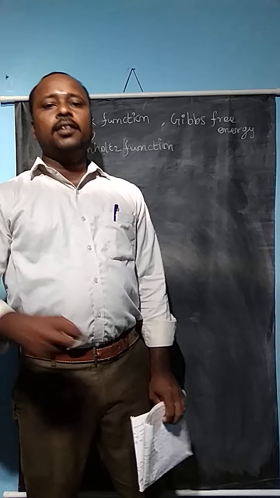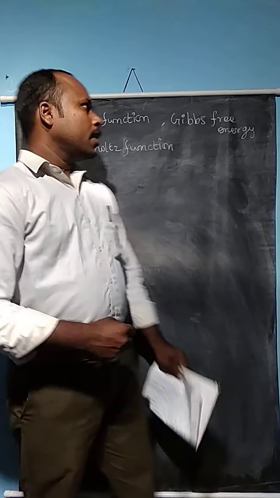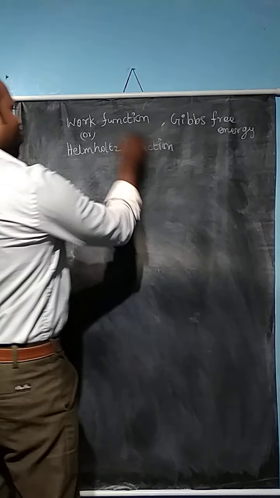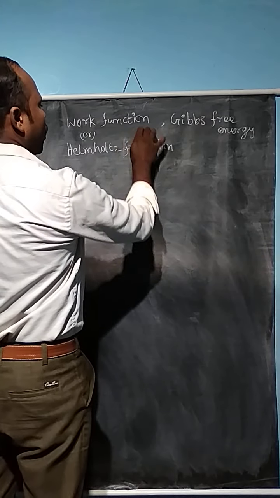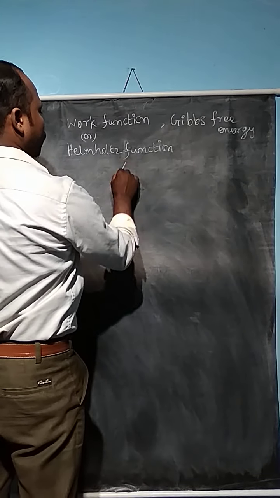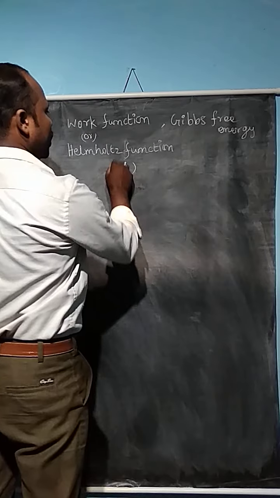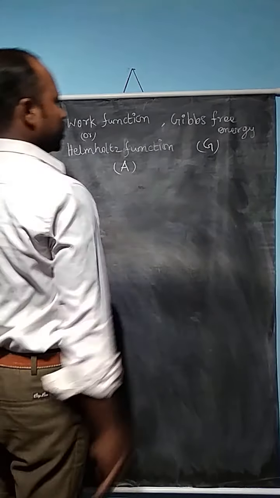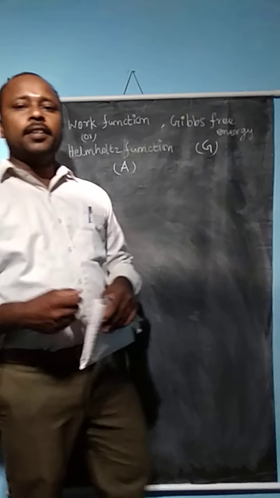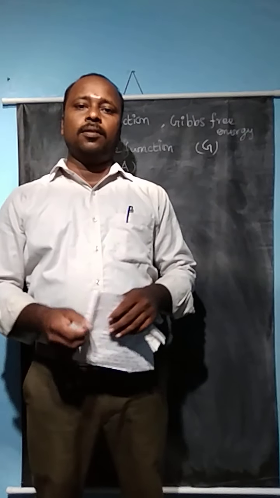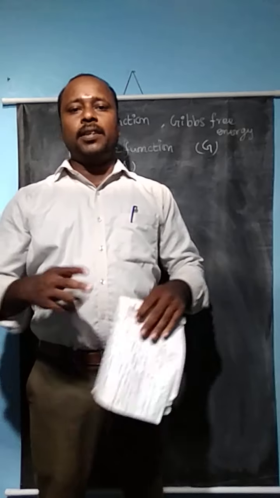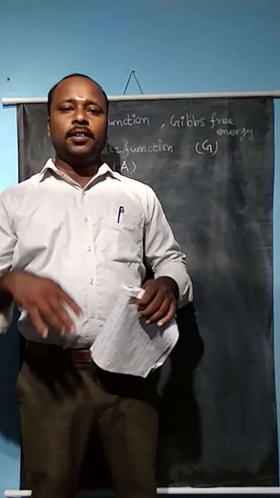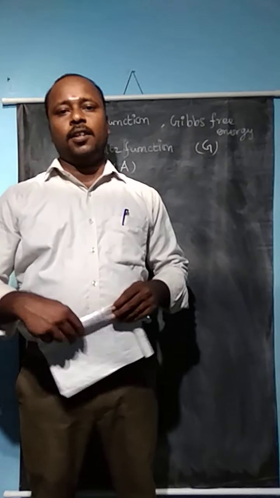Now in this video we are going to see the work function, that is the work function W or A, in the case of the Gibbs-Helmholtz function, symbol A, and the Gibbs free energy G. This is a very important function because whenever we calculate the disorderliness of the system for a molecule, we can tell whether the reaction takes place irreversibly or not, and whether it is thermodynamically feasible or not.